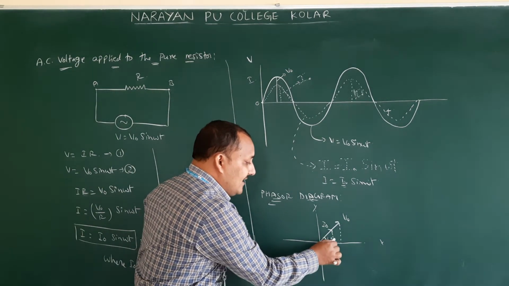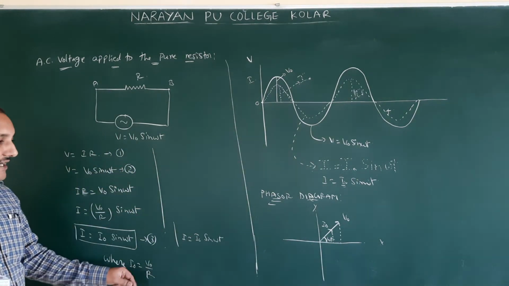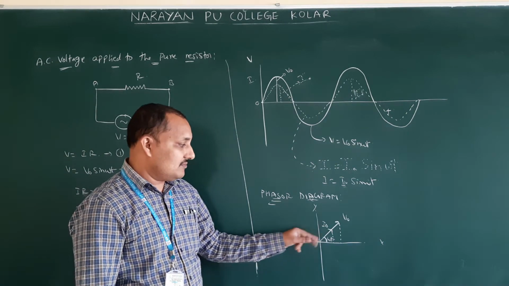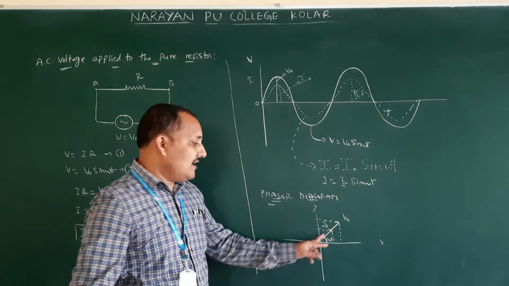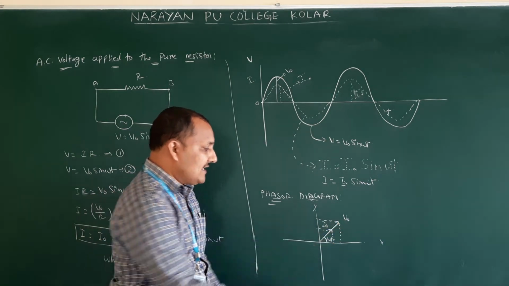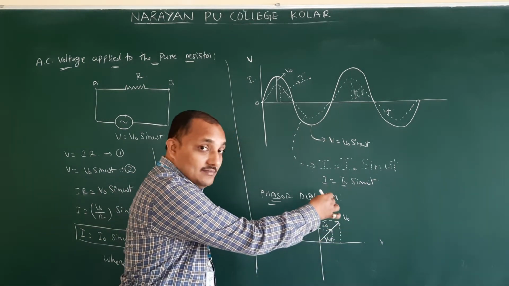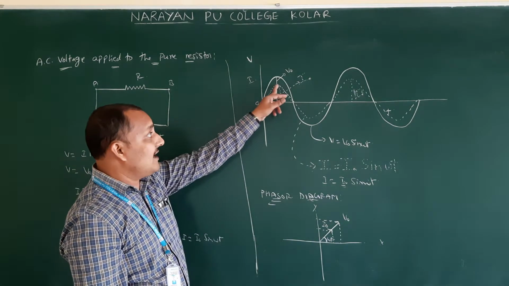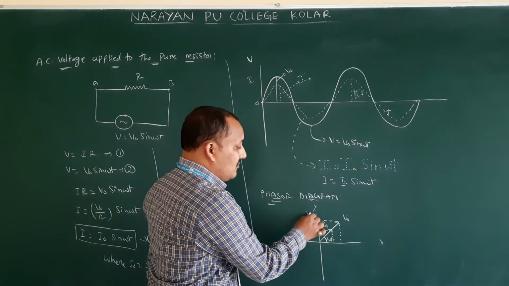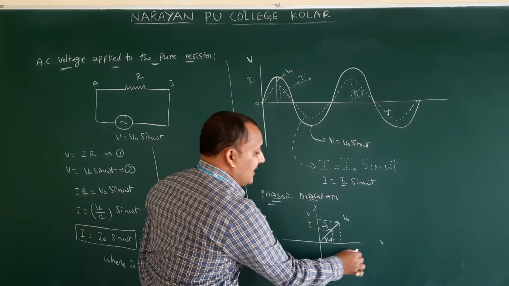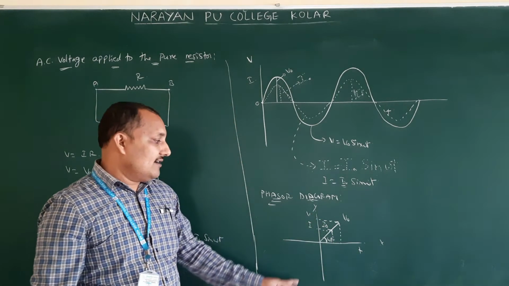So what is the angle here? Omega t. So this value is V naught, I naught. With V naught's arrow mark here, the I naught arrow mark should be a little bit lesser, because the value is going to become a little bit lesser. So voltage and current we have taken here, and time we are taking on this axis.